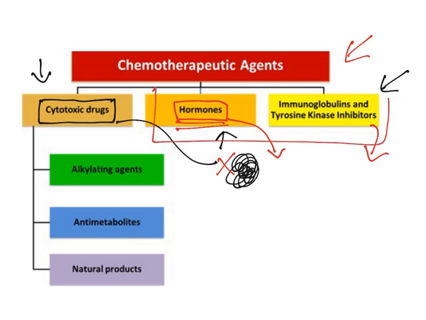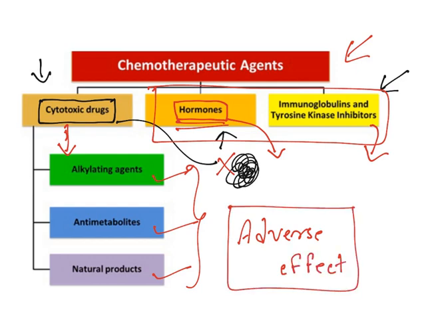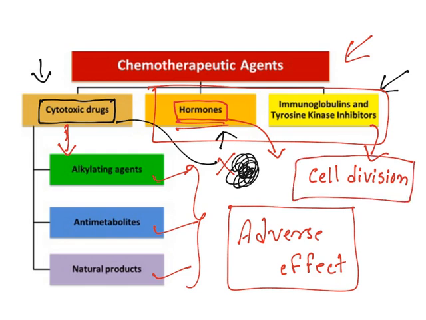See, these two classes will not cause cytotoxicity. They will not kill the cell. They are very selective. Whereas these three classes, alkylating agents, anti-metabolites, natural products, they cause cytotoxicity and they come up with the highest levels of adverse effects. Because, see, they will kill the cells. Understand the central dogma. The hallmark of cancer is cell division. So all these drugs will get inside these rapidly multiplying cells and they will kill the cells, cytotoxic drugs.